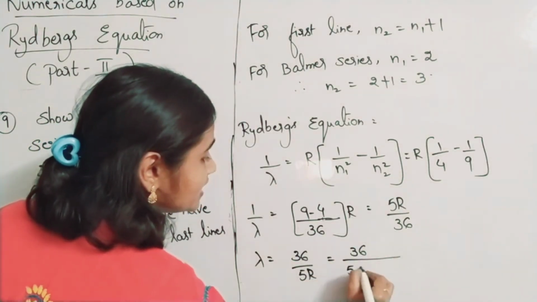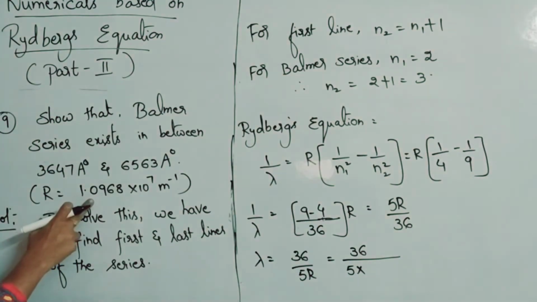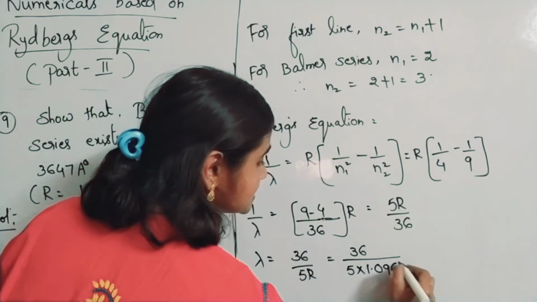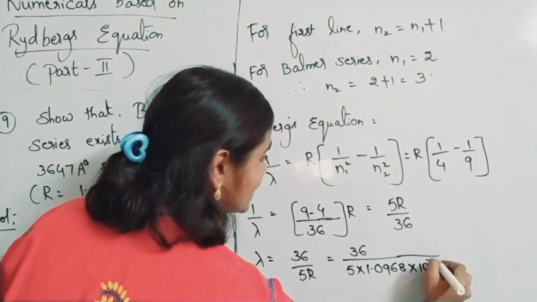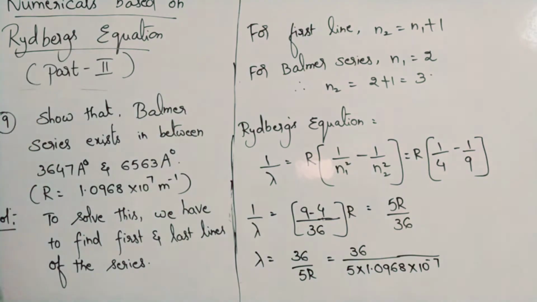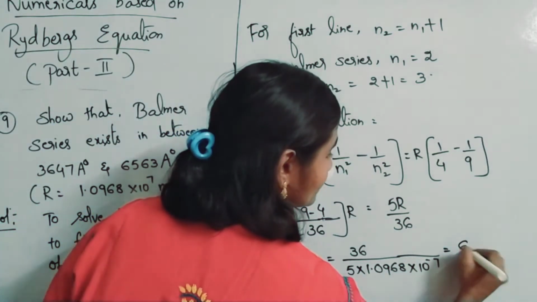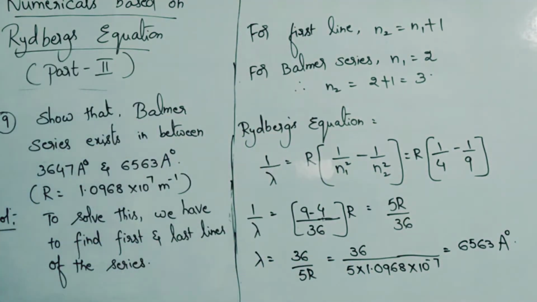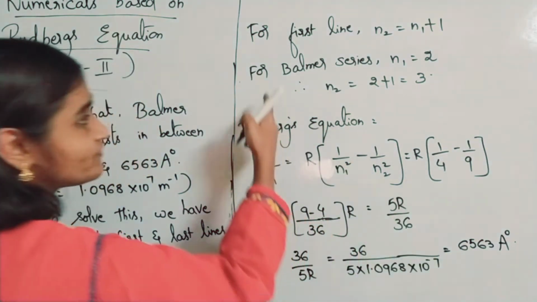So that is equal to 36 by 5 into, R value is given as 1.0968 into 10 power minus 7. This 10 power minus 7, if it goes to the numerator, it will become 10 to the power of plus 7. If you calculate this value, you will be getting 6563 angstroms. So this is the first line of the series.